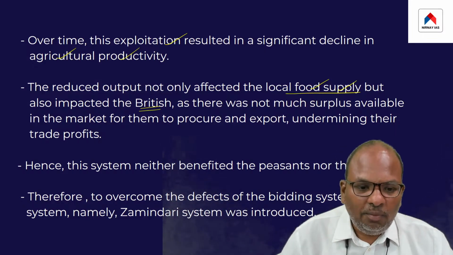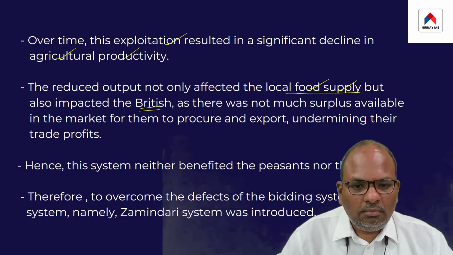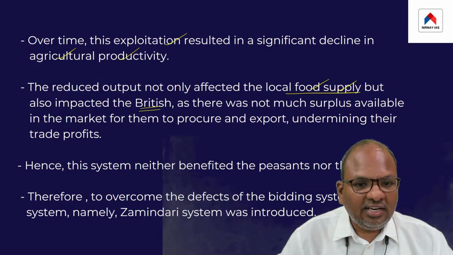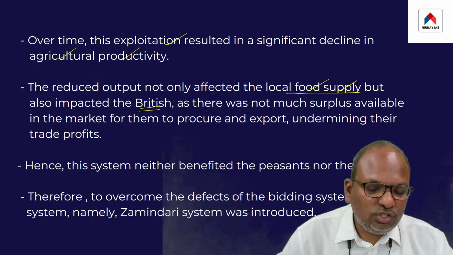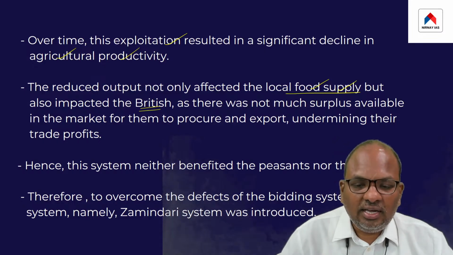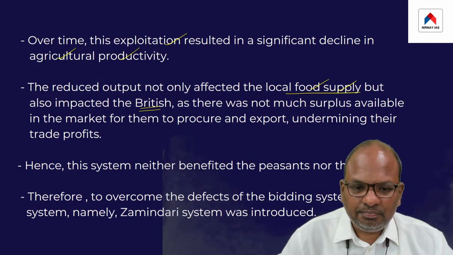So the whole point is the system was not beneficial to anyone. It neither benefited the peasants, the actual cultivators of the land, nor were the British getting benefited in any way in this particular system.